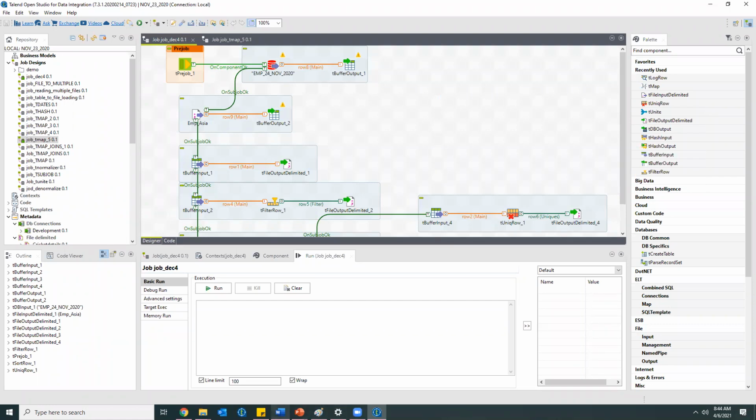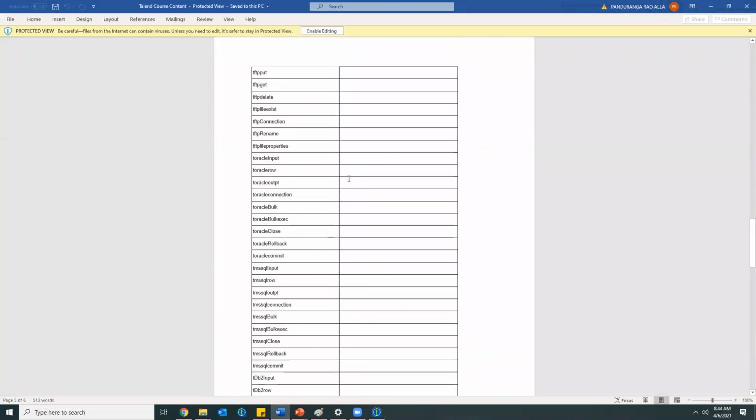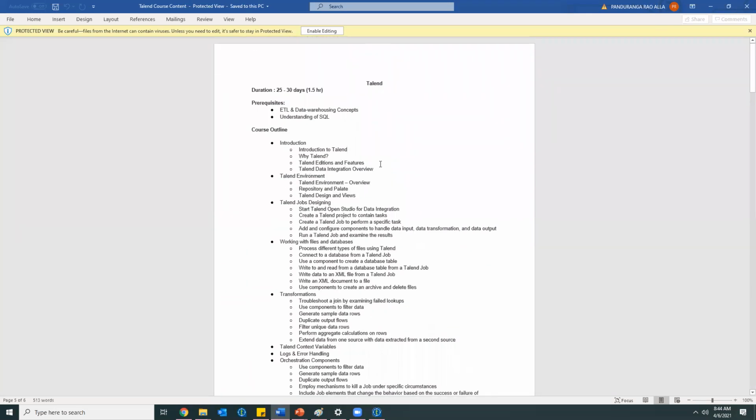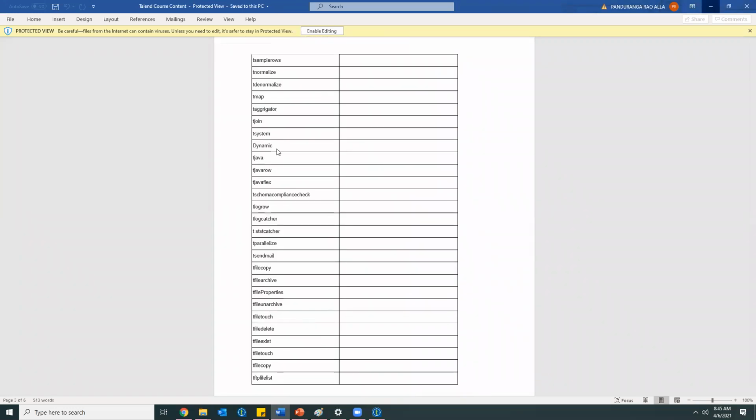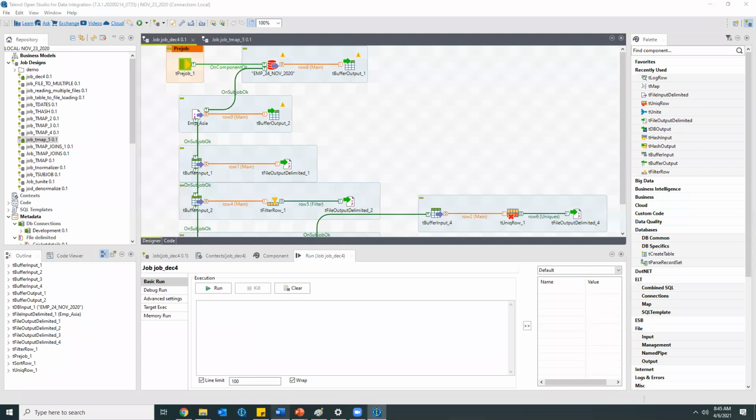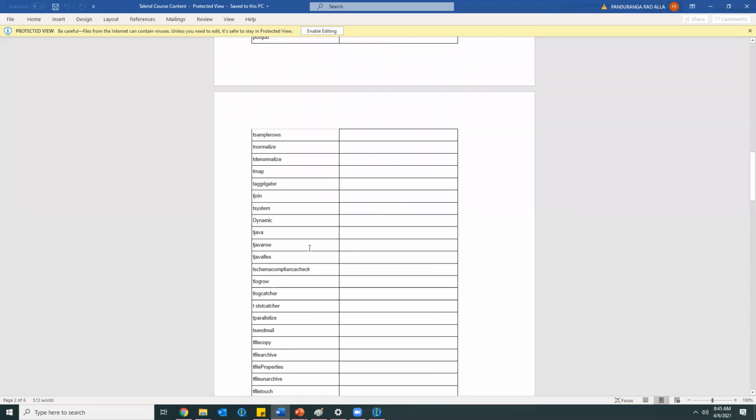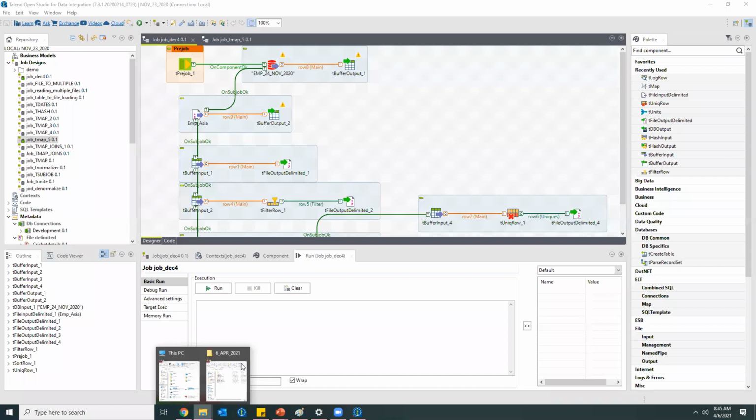I will be providing that to you, and I will be sharing the material. I will help you with how to install or configure Talend on your machine. This file is about the components we are going to discuss and the contents we are going to cover in Talend. How to install, the installation notes and everything, I will be sharing.